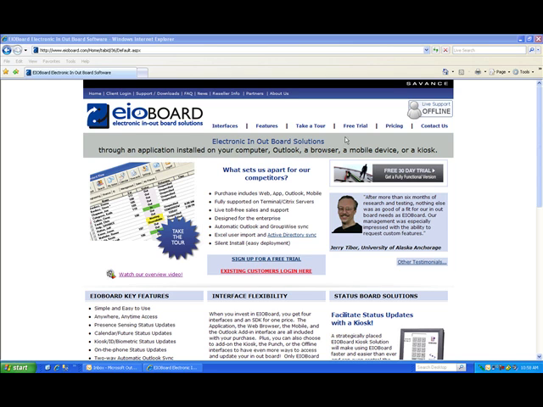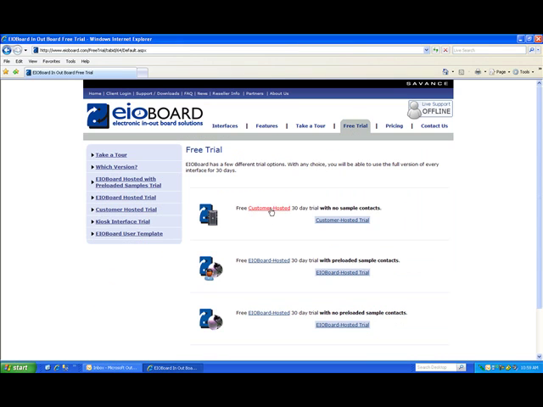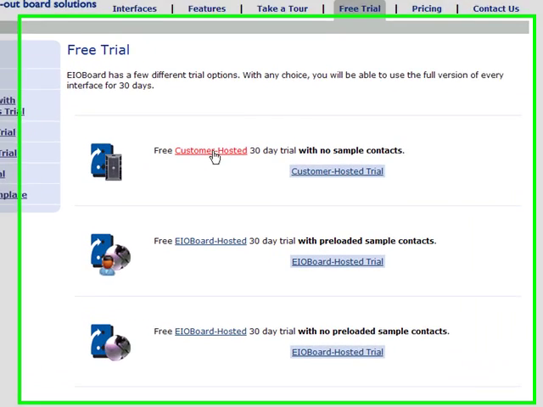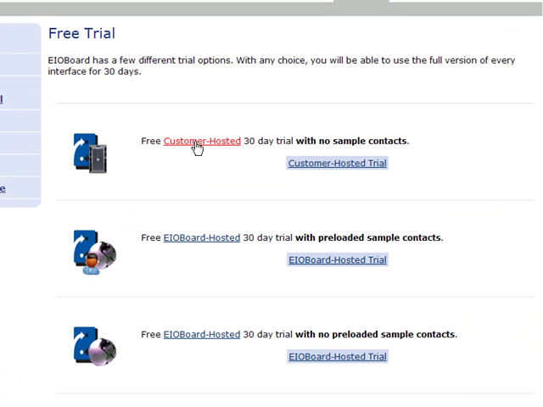When you first come to our site, one of the things that you can do is sign up for a free trial, and part of that, the option that we're going to talk about today is the customer hosted. The EIOBoard hosted trials, you don't necessarily need to install anything on the server. All you have to do is download the clients and begin using it immediately. But we're going to focus on the customer hosted.